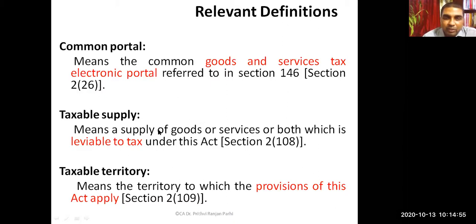Then taxable supply. We also need to understand the meaning of this. It means supply of goods and services both, which is leviable to tax. Then taxable territory means a territory to which provisions of this Act apply. These definitions we should know.